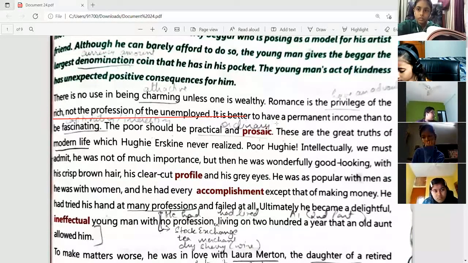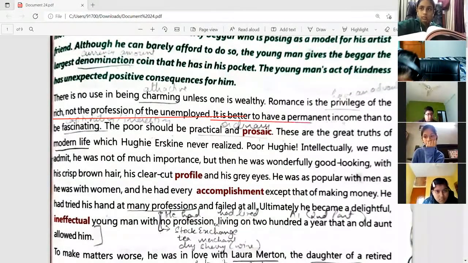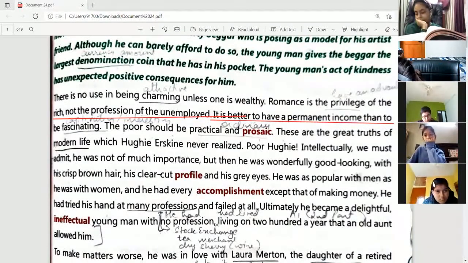It is better to have a permanent income than to be fascinating. So the author is saying that it is better for a person to be earning something at all times, right? To have a permanent income than to be very good looking. Fascinating means to be very captivating, very interesting. Some people have a very interesting personality.